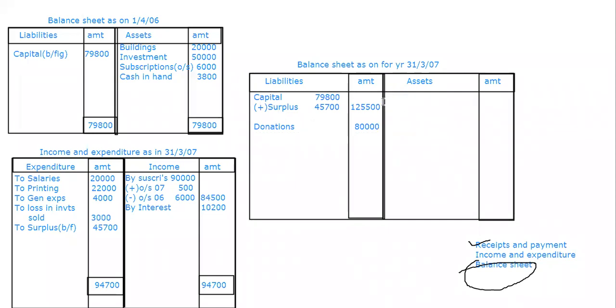So here on the asset side, first I'll see my old balance sheet. First what we had? Buildings. Buildings, how much did I have? 20,000. To this one, I have to check, did I make any adjustment? So the first statement is what? Our first statement is receipts and payments. So go for checking it.